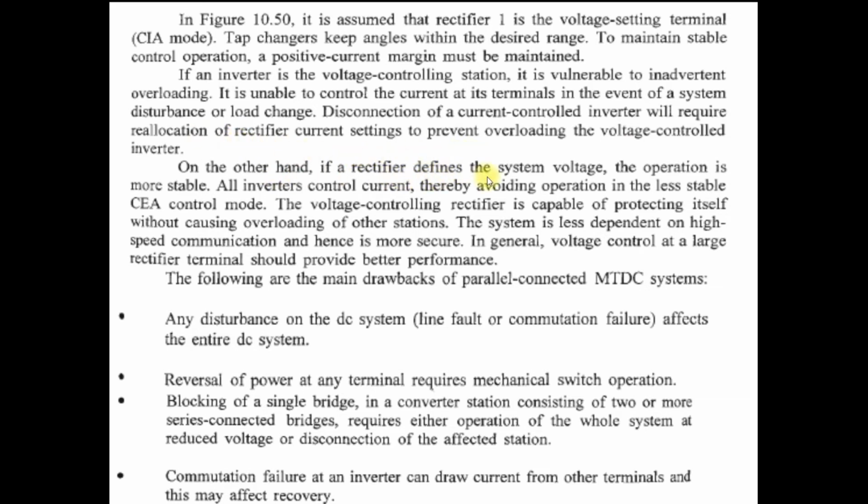But if the rectifier operates in voltage control mode, then it is not necessary, because it is operating in a more stable mode. So the voltage controlling rectifier is capable of protecting itself without causing overloading of the other station.